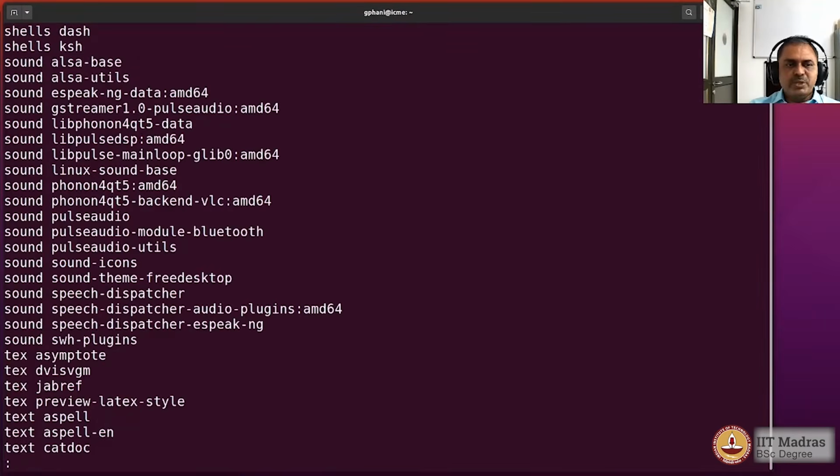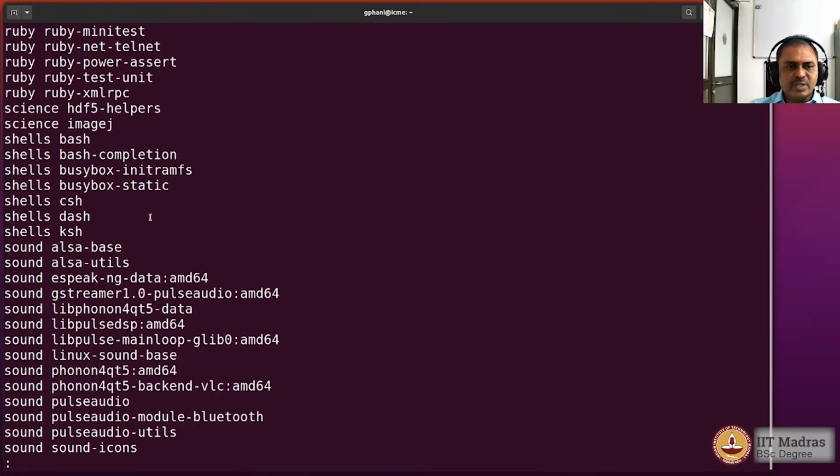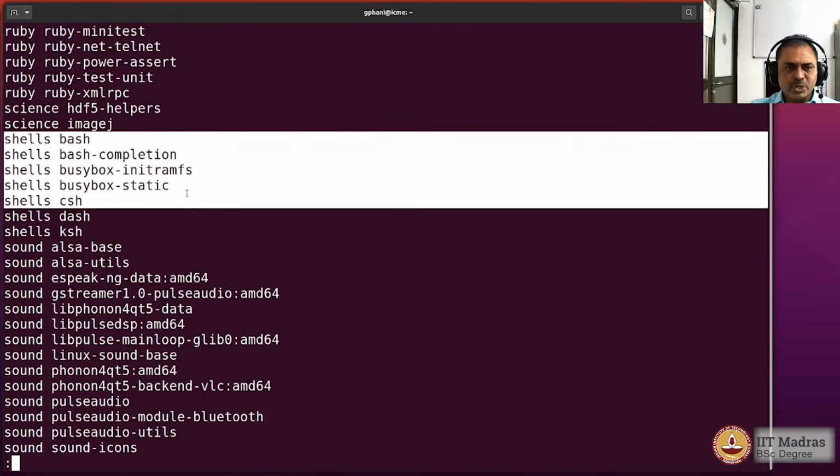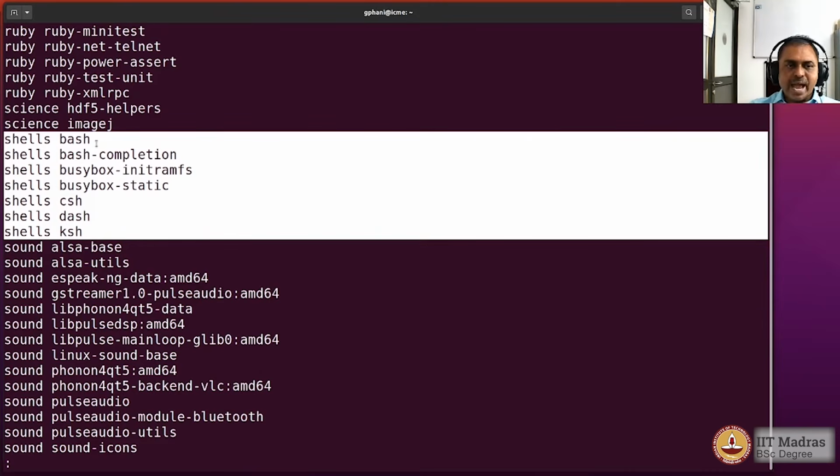Okay, so now you see that there are also some shells that have come up. You can see that apart from the bash shell, we also have other shells like CSH, dash and KSH installed. So now you are looking at the utility names under the category. If you want to learn more shells, you can see how many shells have been installed and then go on to explore them separately.